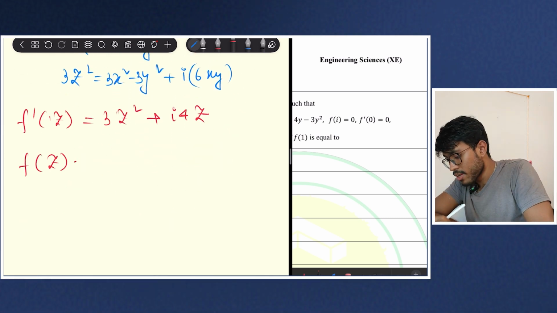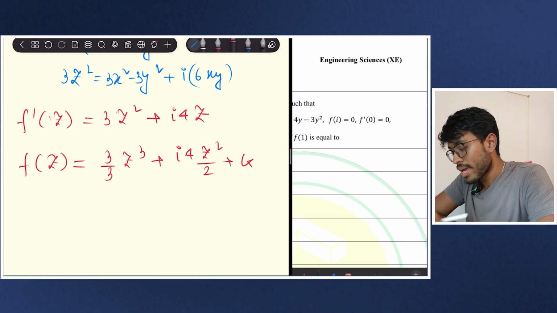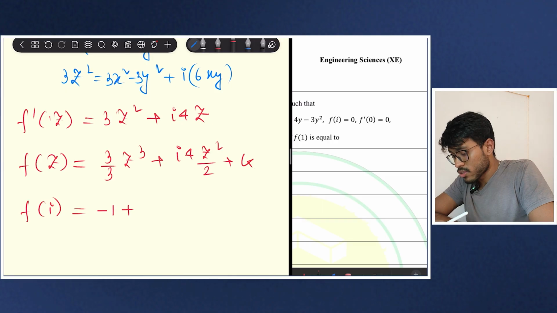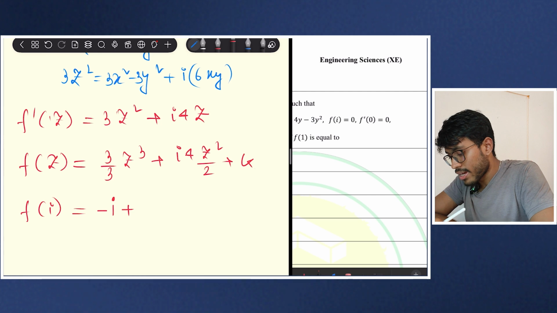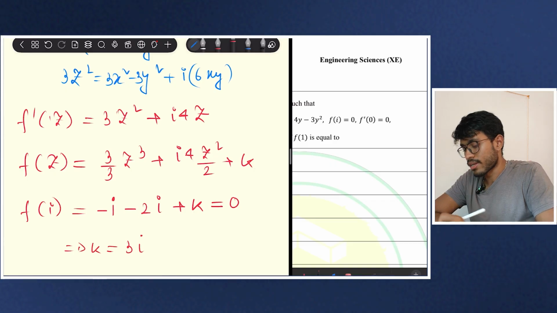That means my f(z) will be equal to 3 by 3 z cube, I am integrating this, plus i into z square by 2 plus some k. And now I know my f(i) equals 0. So my f of i is equal to i cube, that is minus i, plus i squared, that is minus 1, and here 4i into i square, that is minus 1, so that will be minus 2i. Minus 2i, right? Plus k, that is equal to 0. That means my k is equal to 3i, right?